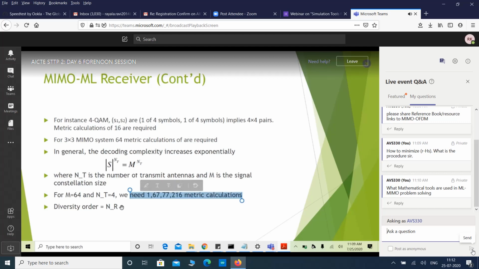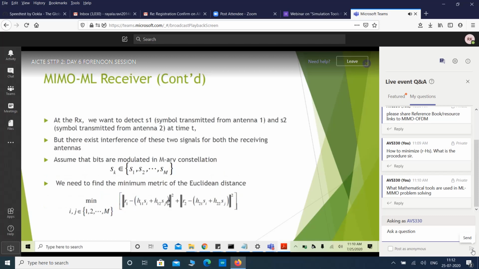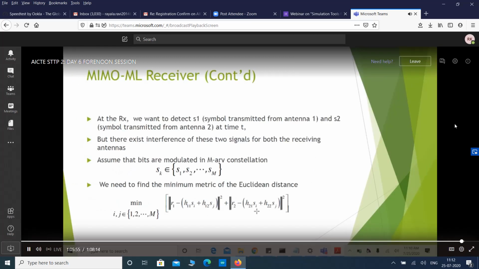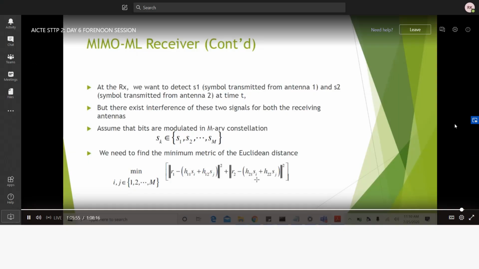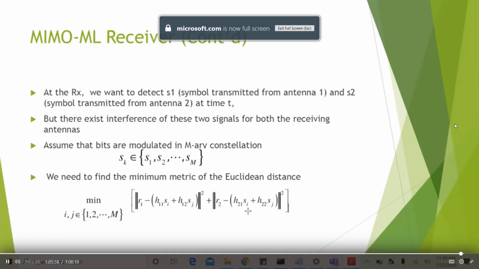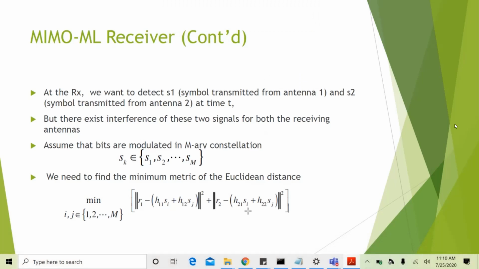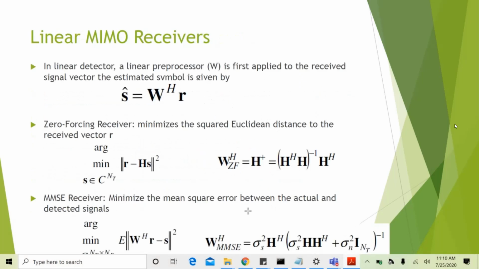What is the diversity order for this ML receiver? It is nothing but the number of receive antennas, because the comparisons are in terms of these summation terms. Whatever the number of summation terms, that corresponds to the diversity order in ML. I have not provided the proof here, since it's very lengthy. That itself will take 2 hours time.